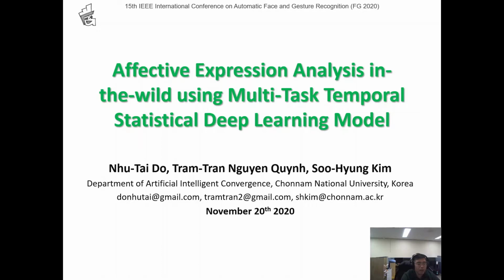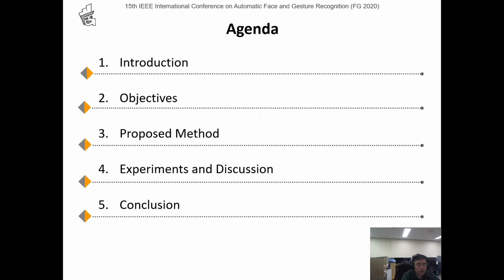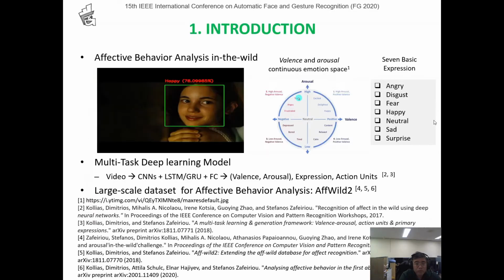Okay, let's start. Let me introduce the outline first. My presentation will be given in 5 parts: introduction, objectives, proposed method, experiment, and discussion and conclusions. Well, let's move on to the first part, concerning the introduction section of my research.